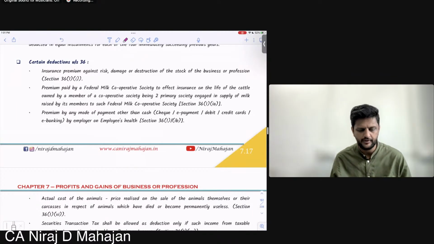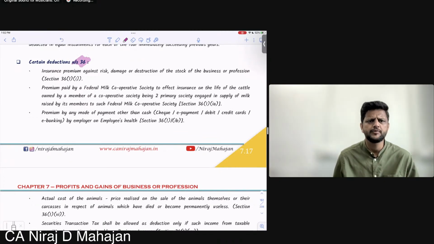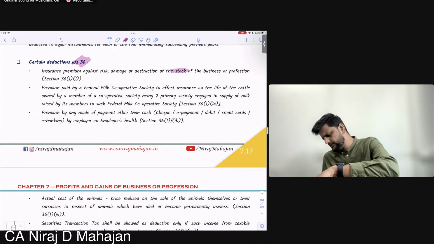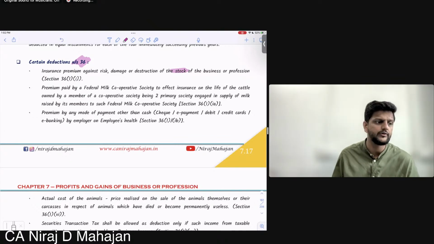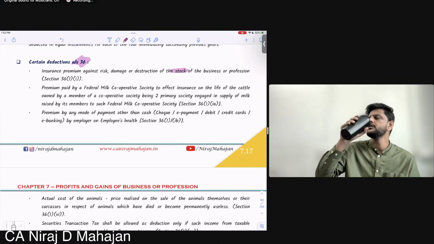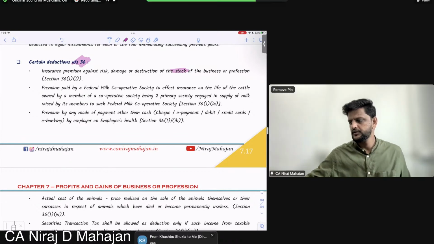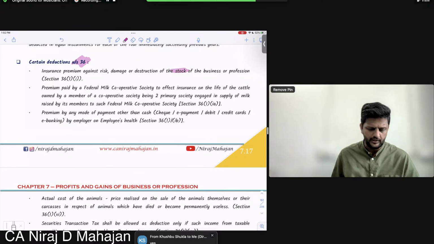7.17. Some remaining deductions which we are checking under section 36. Certain deductions under section 36: insurance premium against risk, damage, or destruction of the stock of the business. Basically, we are allowing insurance premium everywhere. We allowed it for building, plant and machinery, furniture. So now we are also allowing it for stock, trading assets. Stock in trade is your trading asset; others are your capital assets. So that will be allowed.